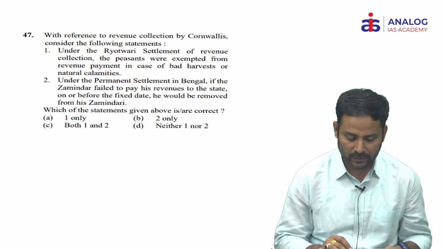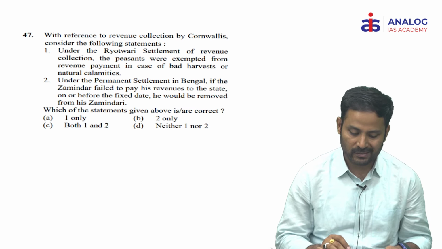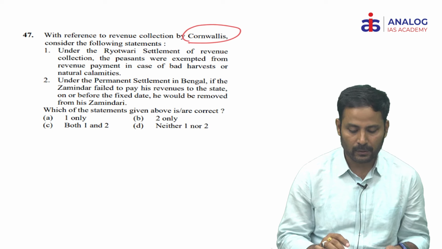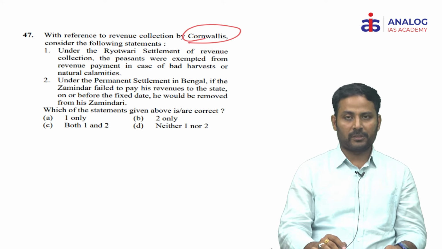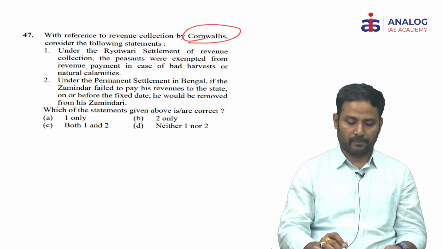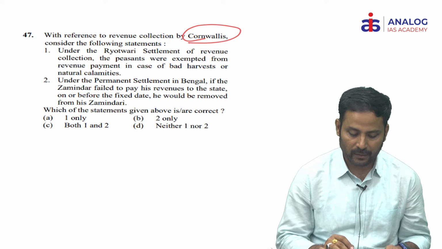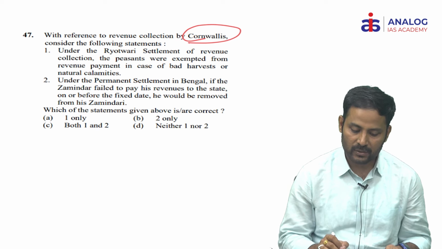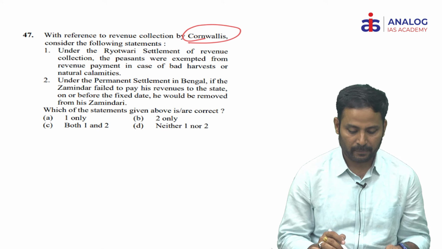Next question. With reference to revenue collection by Cornwallis, consider the following statements. It is one of the important areas of British administration, regarding land revenue settlements. The first statement is, under the Raitwari settlement of revenue collection, the peasants were exempted from revenue payment in case of bad harvests or natural calamities.